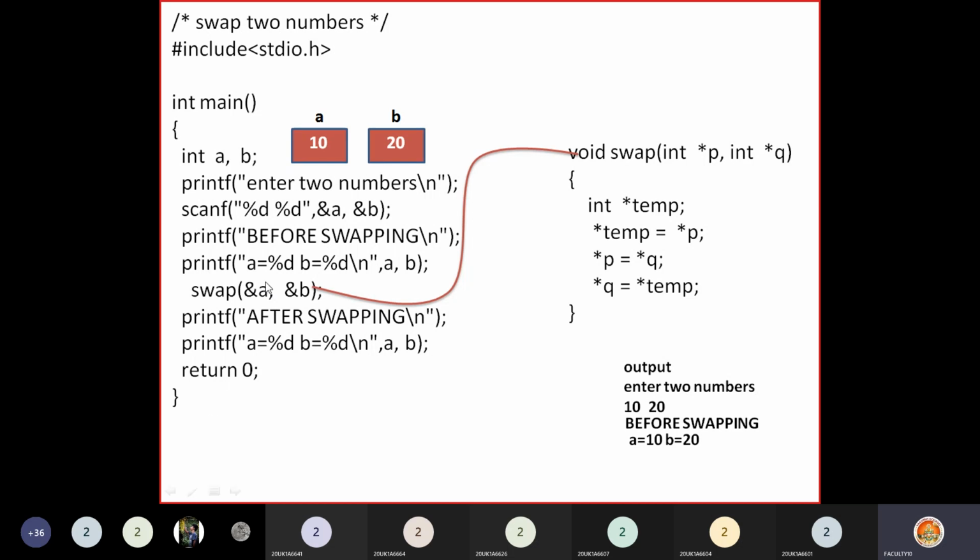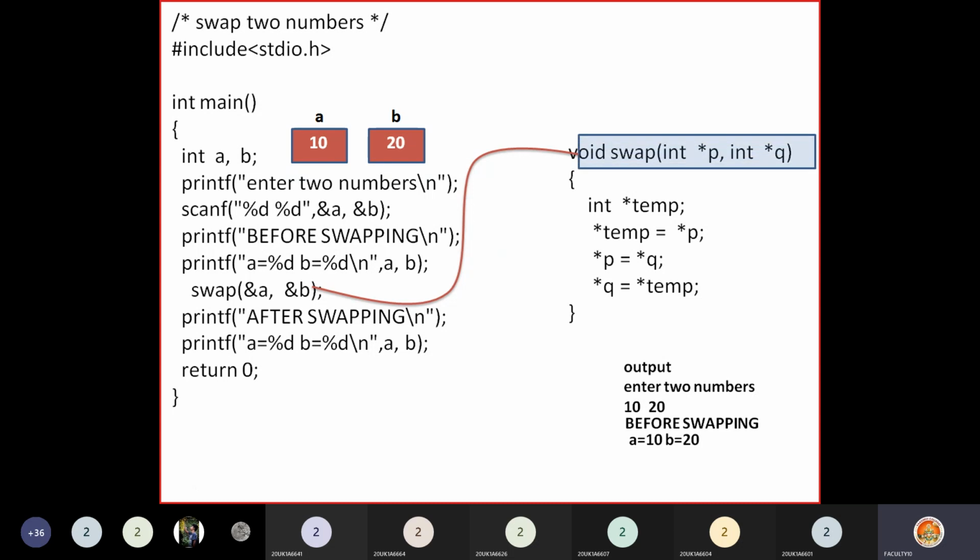When you are passing their addresses, the address of A and the address of B, those addresses must be caught in pointers, no? That's why the formal parameters here should be two pointers, int *p, int *q. Now see what happens.